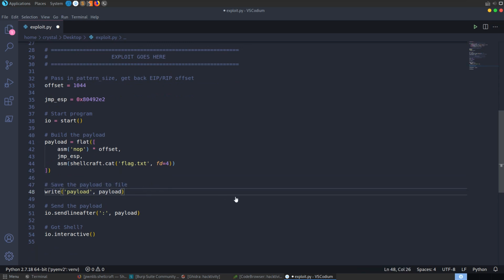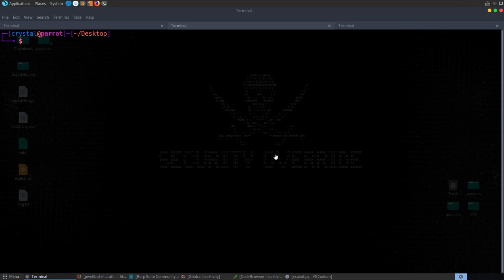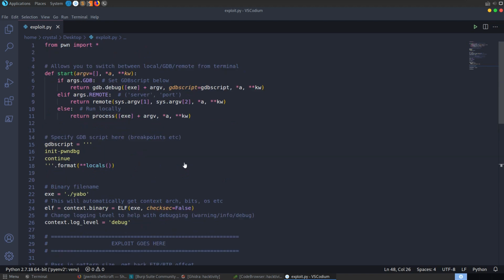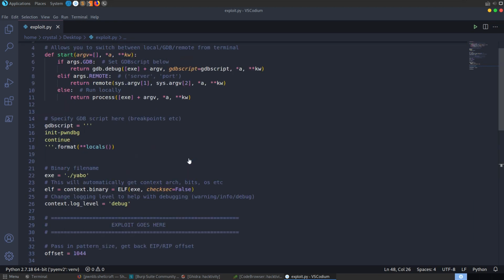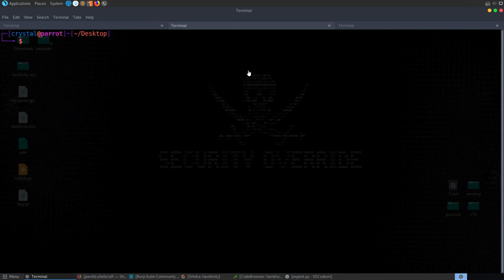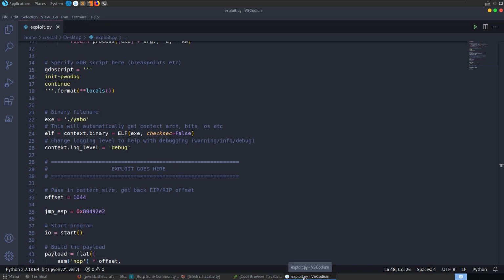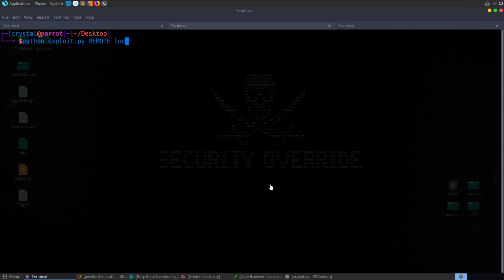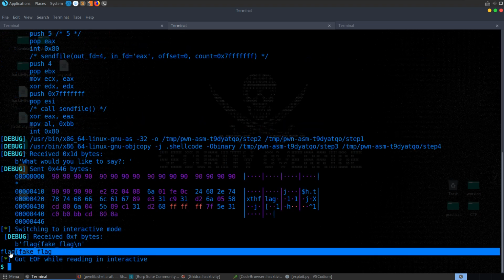It's going to write the payload to a file as well, which means we can just then resend it. So let's just test this out and see how this works as well. We'll do it locally. We'll do it against the remote server as well. Because we have this set up locally, we can do Python exploit. Well, we still need to do remote because we're testing it against a remote server, even if the remote server is a local server. So we can do localhost 9999. We run that, and we get back this fake flag.